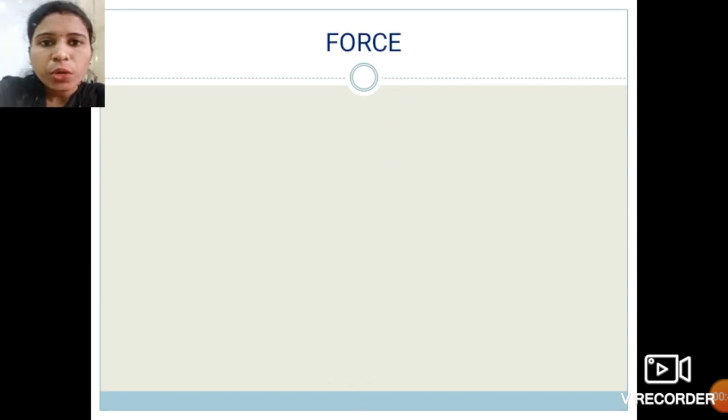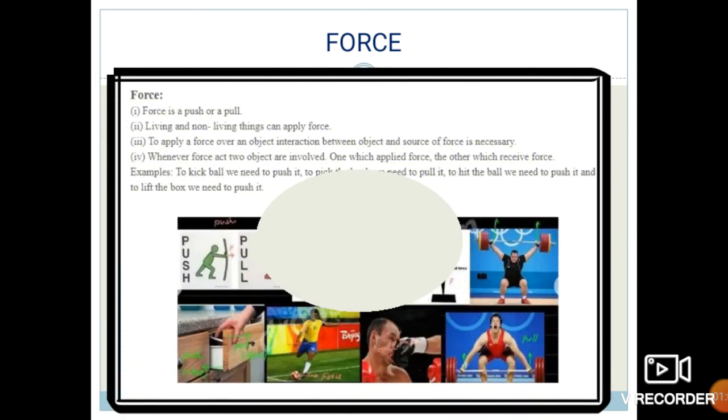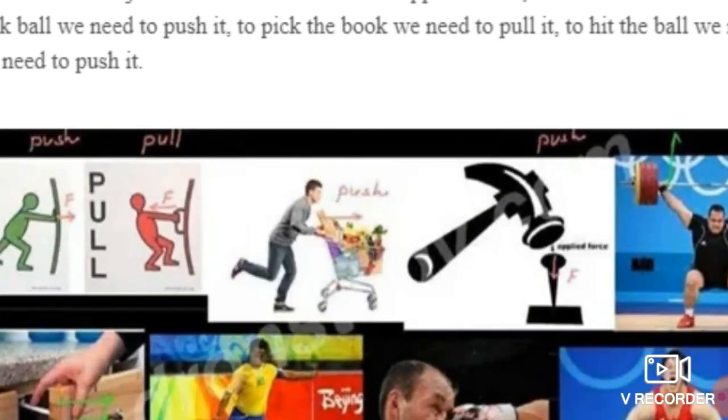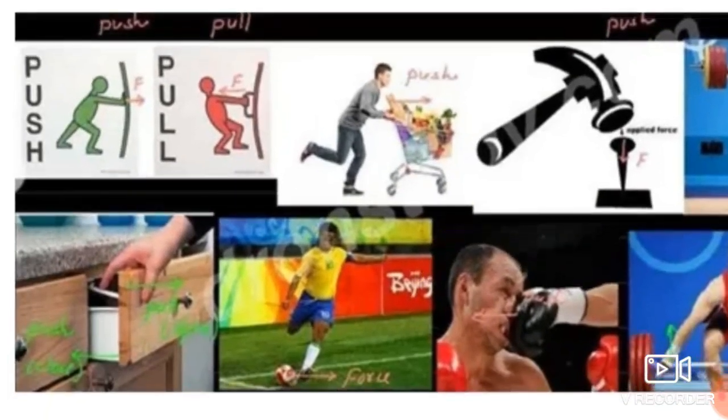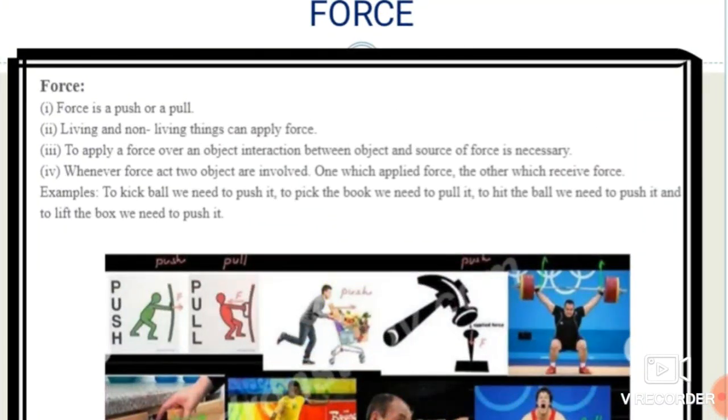See, students, what do you mean by force? The first concept regarding force is, what do you mean by force? So, force is nothing but any action. So what are the actions? These are push, pull or anything. See, students, here force is a push or pull. Force is whether it is push or pull.